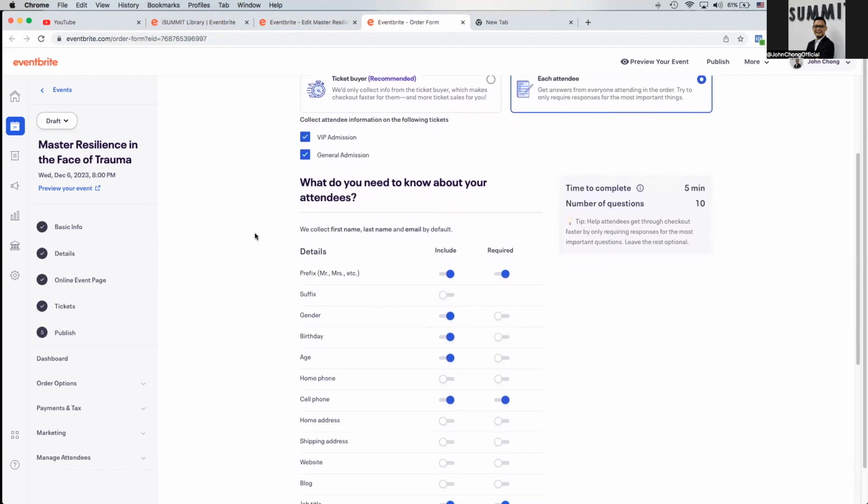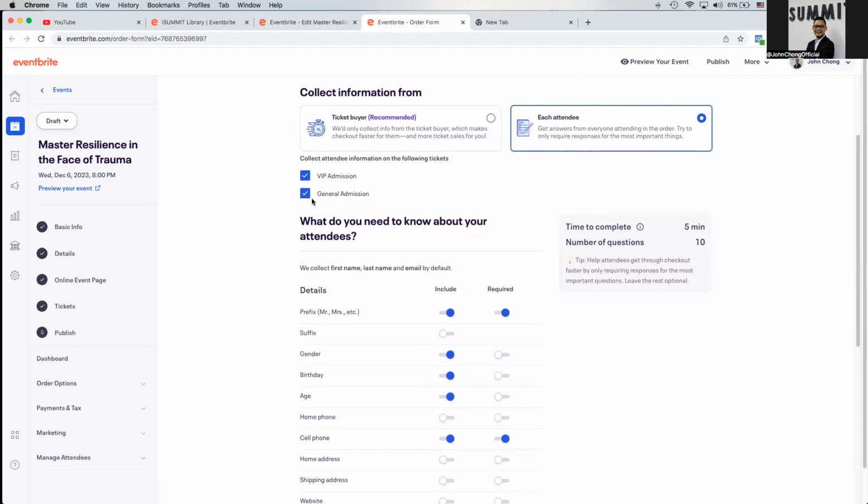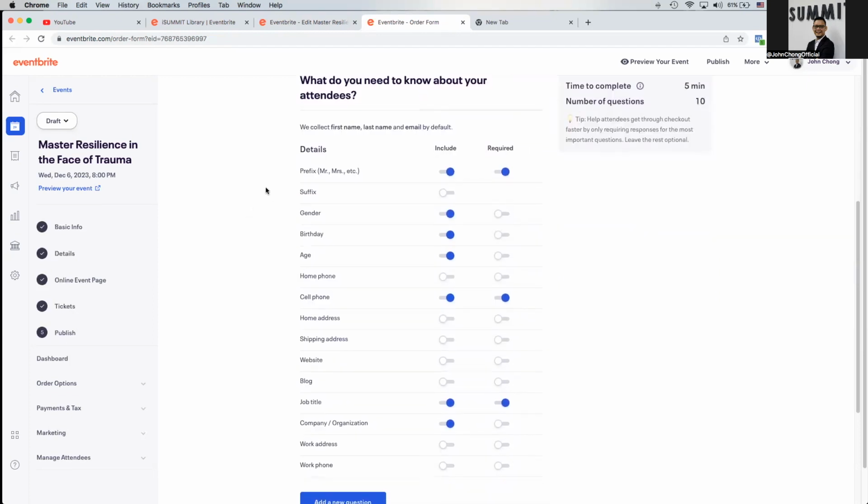So in this case, since I'm copying the same exact event, by default it will be the same. It means that I am collecting information from each attendee instead of just the ticket buyer. I'm collecting from the VIP admissions, general admissions. So these are the things that I want from them.